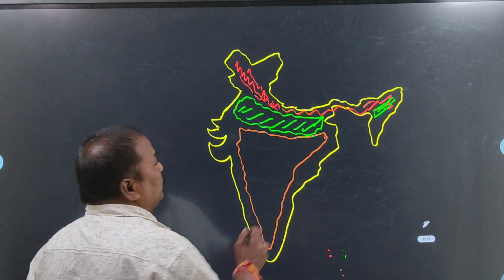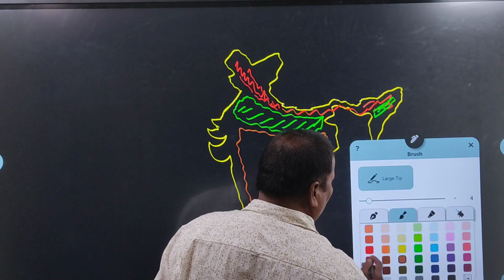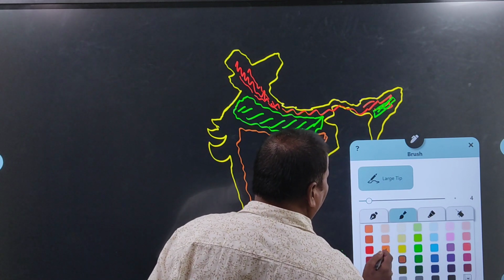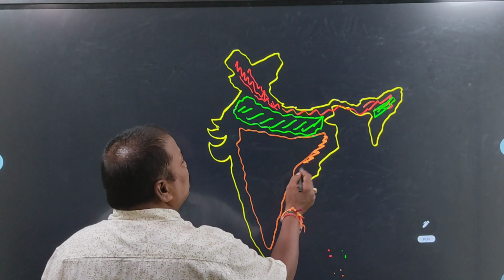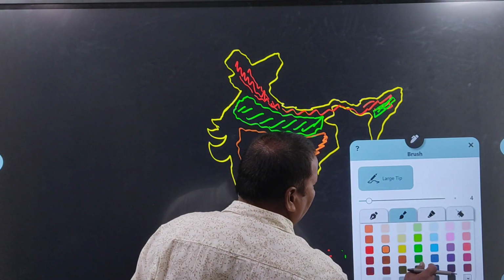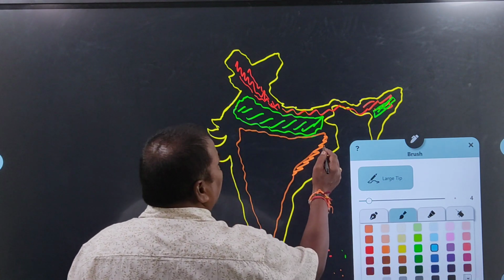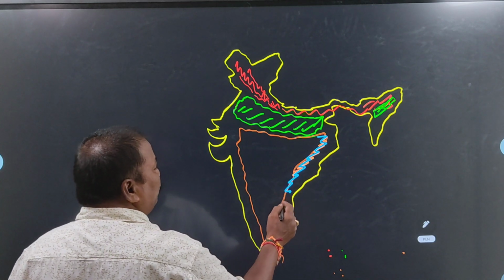Next one. On the eastern side of the Indian peninsular plateau, this is the area of the Eastern Ghats.